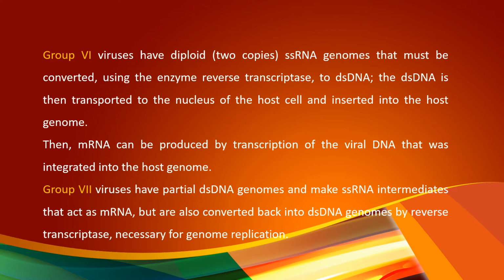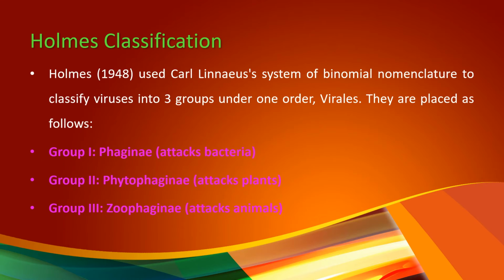Then the last group in Baltimore classification is group 7. These viruses have partial double-stranded DNA genomes and make single-stranded RNA intermediates that act as mRNA, but are also converted back into double-stranded DNA genomes by reverse transcriptase, necessary for genome replication.